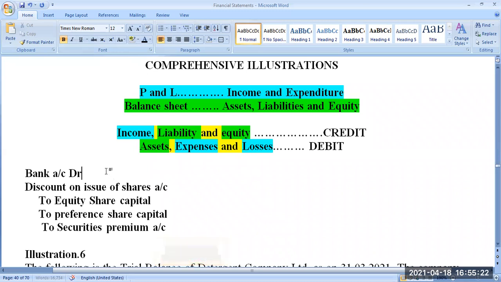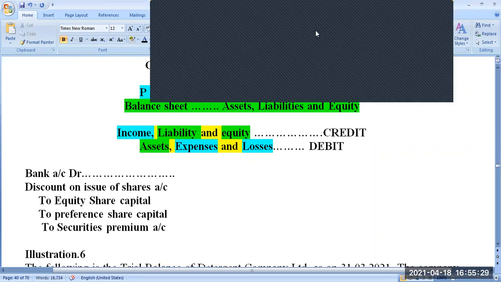A 10 rupee share you are issuing for only 9 rupees. That time you will write the 9 rupees here, then that 1 rupee. I'm just taking an example of one share. That 1 rupee will come here. Then equity share capital account will be 10 rupees. If you are issuing at a discount, you are collecting 9 only, but you are promising them to pay 10 rupees as a contract. That's why 1 rupee loss: discount on issue of shares.